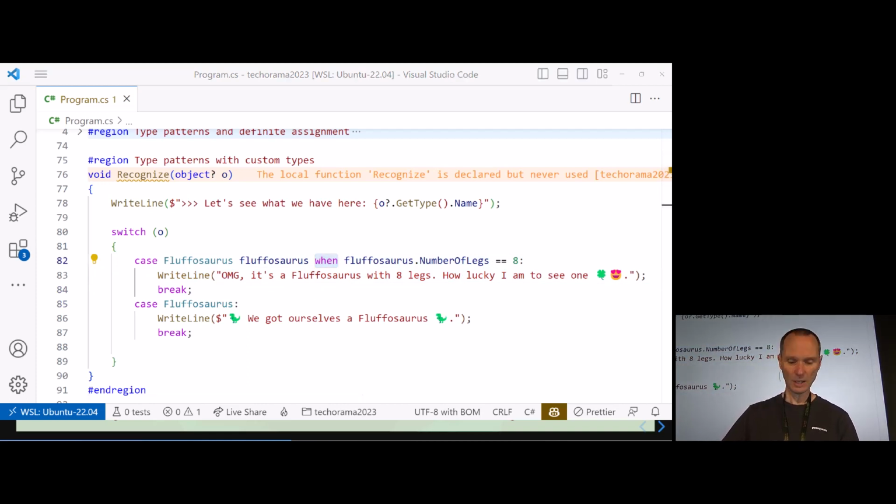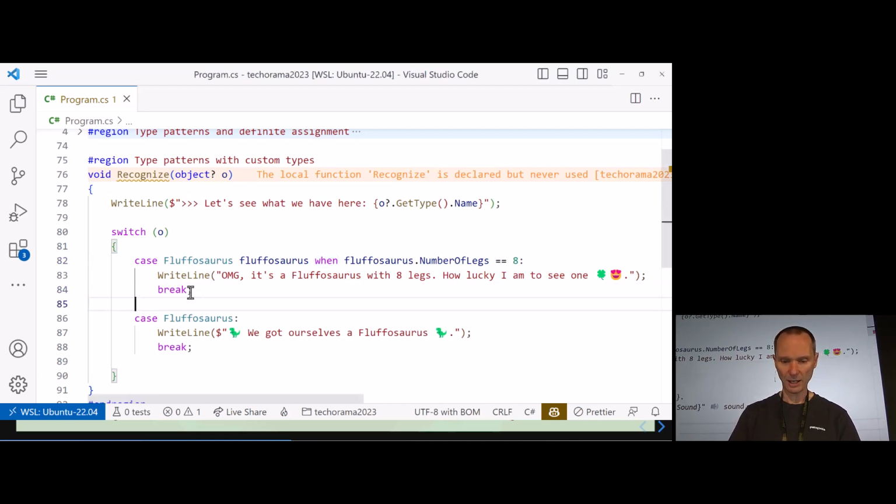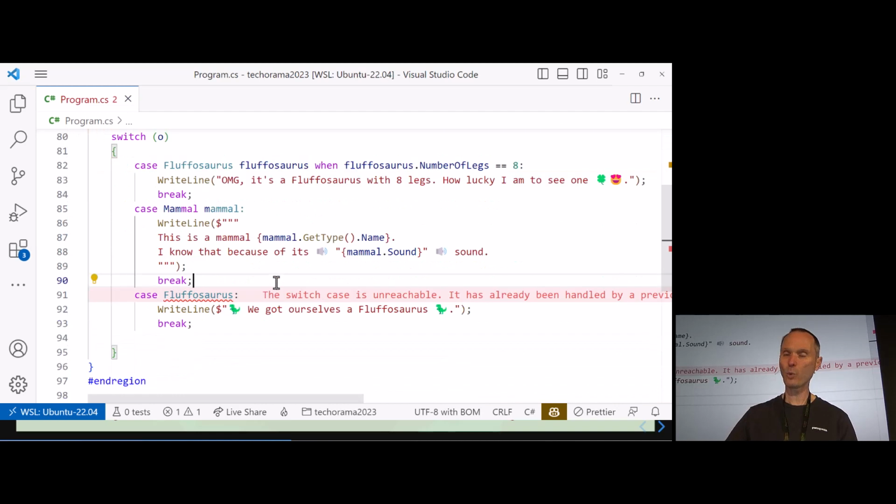Now let's use another thing. And let's say we want to check mammal. And again, we get an error. Why do we get an error now? I mean, Fluffosaurus and mammals? Now we can remember. The Fluffosaurus is a mammal. So this is the base class of Fluffosaurus. So in this case, C# recognizes that again, mammal is the more generic case. Therefore, it has to appear after the special case.